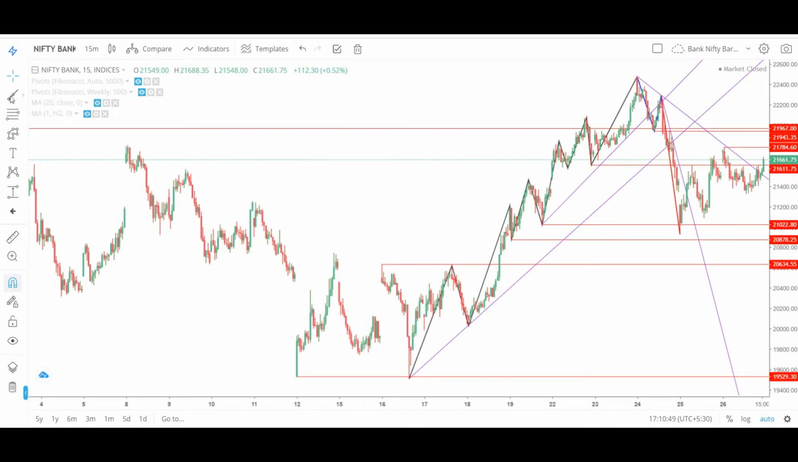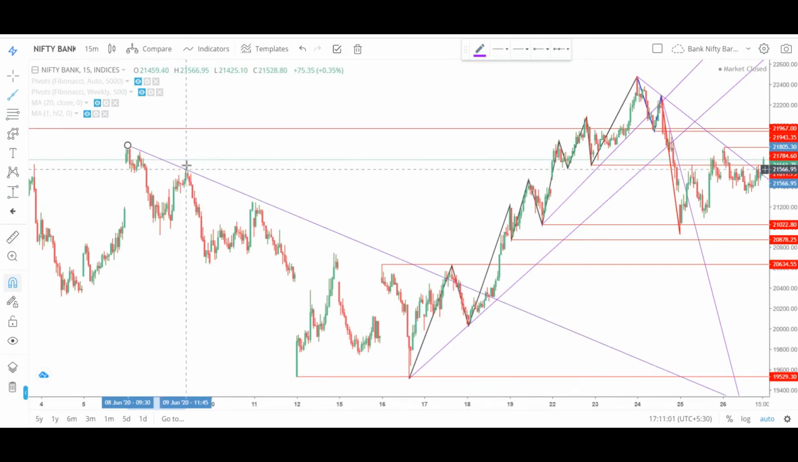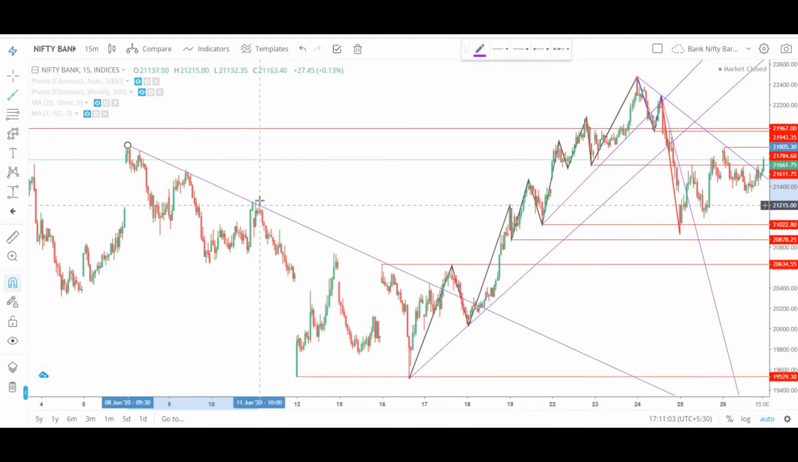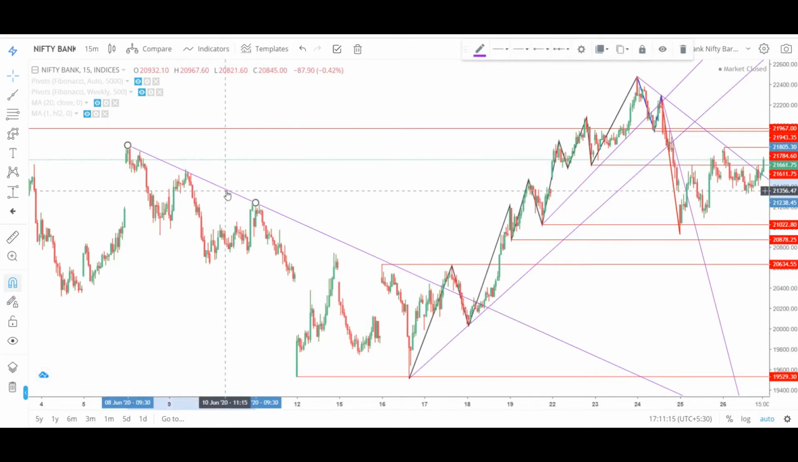I am analyzing this chart of Bank Nifty on the 15-minute time frame. It was in a downtrend. We'll make a trend line. If we make this trend line, it is not touching here, but if we take this as a trend line, then we get maximum touches, 1 2 3 4 5 6 7 8 9 touches here. So this is a more valid channel for me.